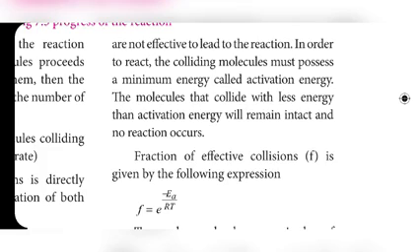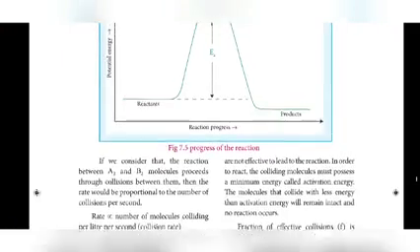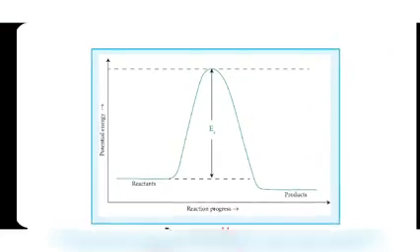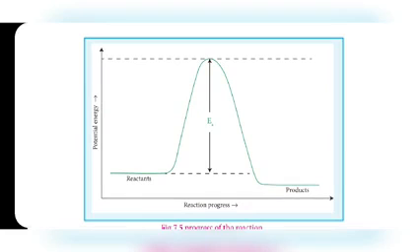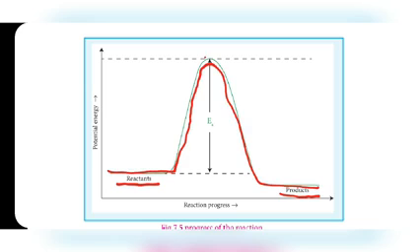For your better understanding, we can see this graph. Here is the reactant energy level. This is the product energy level. Reactant is converted into product.